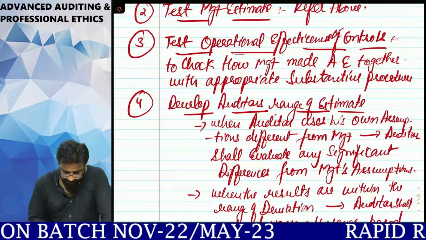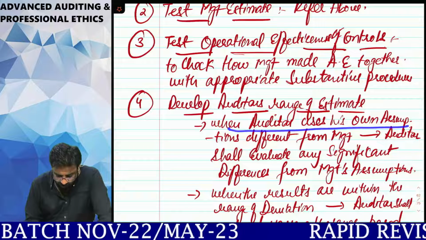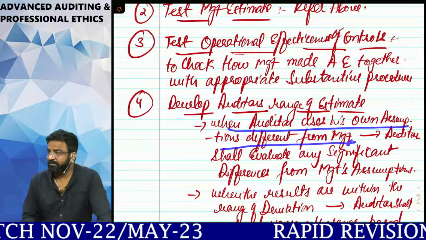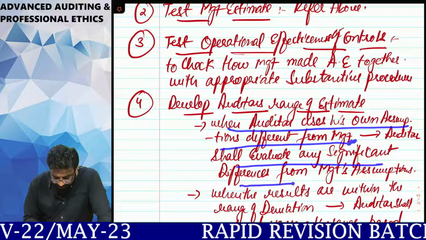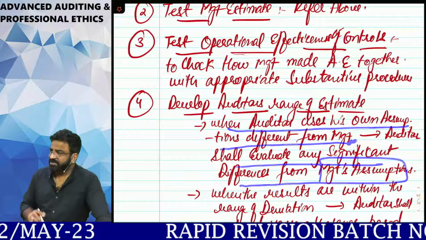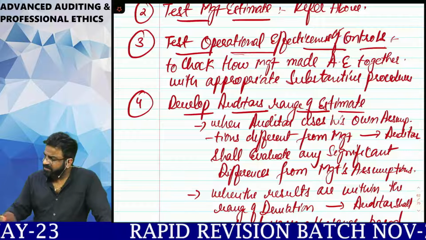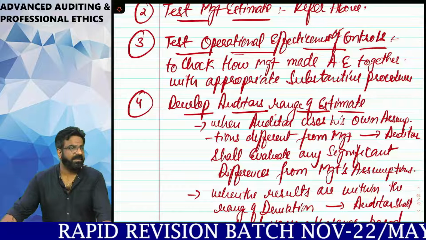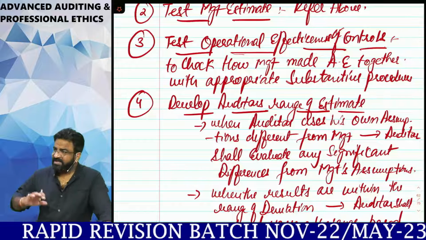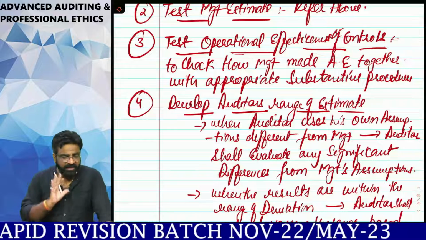Now see what they are saying. When the auditor uses his own assumption different from whom? Management. Right or not? The auditor shall evaluate any significant differences from the management assumption. So management might have used their own assumptions in making the accounting estimate, and the auditor might have used his own assumptions. So the auditor's assumptions and management assumptions are different.